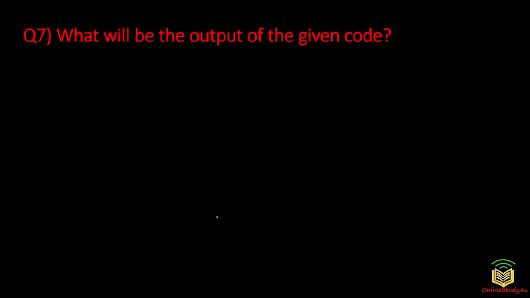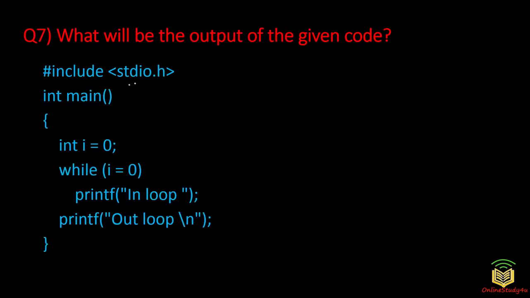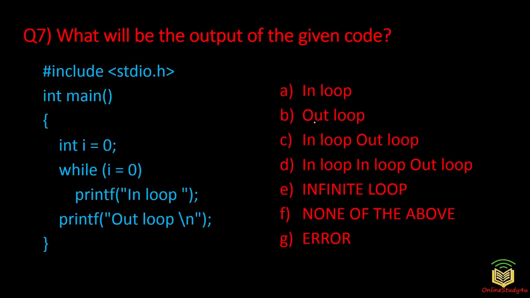So the seventh question that we will be taking a look at here is: what will be the output of the given code? The code is: #include <stdio.h>, int main, int i = 0, while (i = 0), printf("in loop"), then printf("out loop"). What will be happening? Option A: in loop. Option B: out loop. Option C: in loop, out loop. Option D: in loop, out loop. Option E: infinite loop. Option F: none of the above. Option G: error.